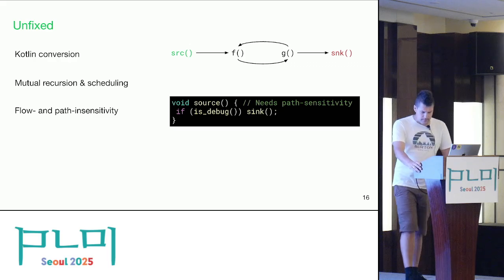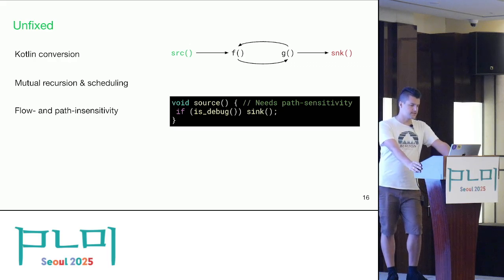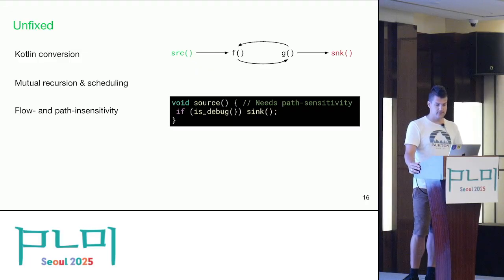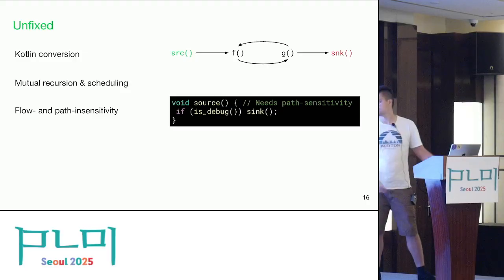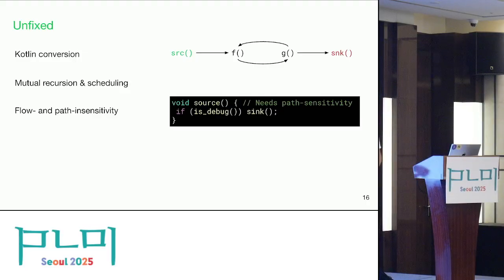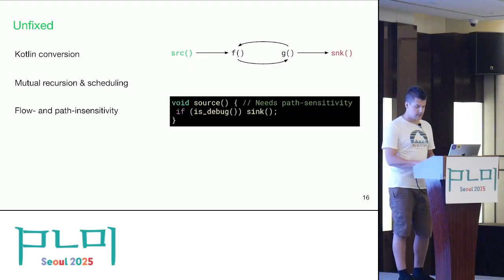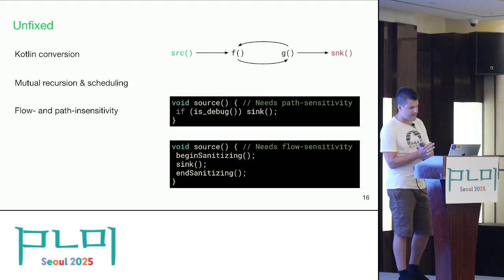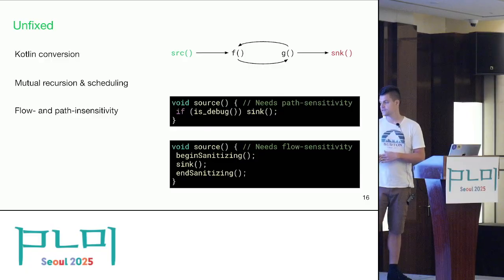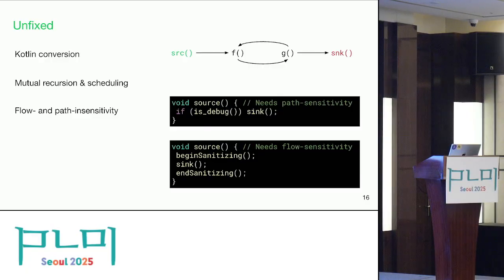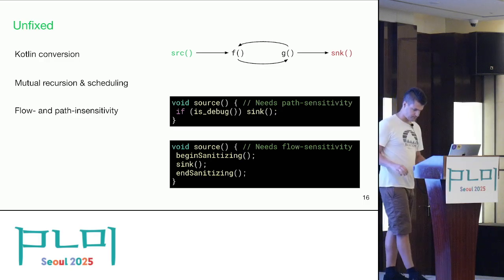And finally, some other false positives were related to flow and path insensitivity. So, for example, we have seen instances where a call was guarded by some flag which was only enabled in debug builds. So these were false positives. And we have also seen examples where we would have needed flow sensitivity, where basically the sanitization happened in a way where developers called a particular function to start a block which they considered as sanitized, and then finally they called another function to end this.